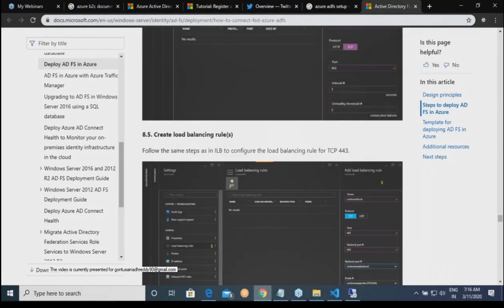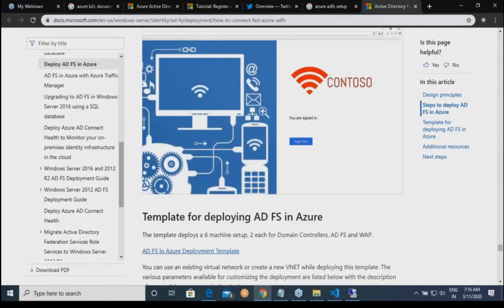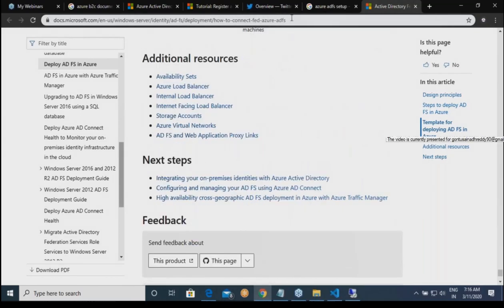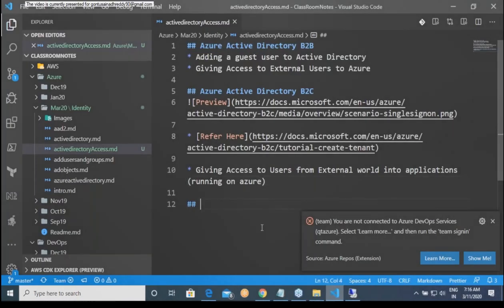We'll come back to this. Some of the people in the classroom have tried this, but understand one thing. Whenever you are trying this, you need to do a hell lot more than what is written over here. You cannot use public IP addresses. You use private IP addresses for your Active Directory servers.